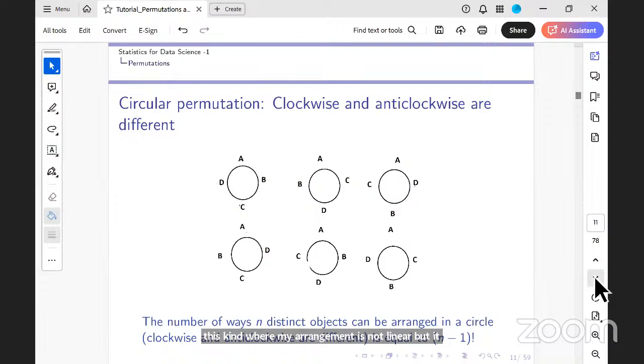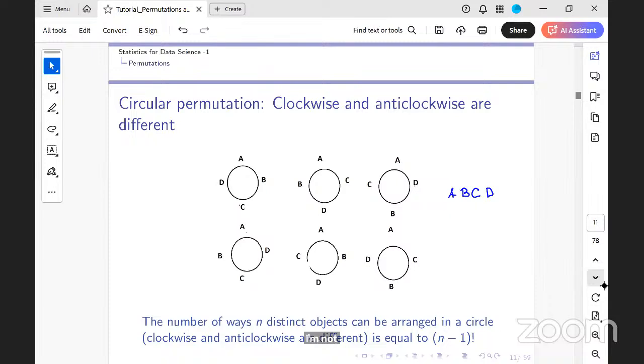In a linear permutation, when I had A, B, C, D, how many ways could I arrange A, B, C, D? 4 factorial. If it's linear, the first can be A, the second can be B, C, D, or it could be A, B, D, C, and this way it is 4 factorial. The first can be any one of the 4, the second any one of the three, because repetition is not allowed, so it is 4 factorial.